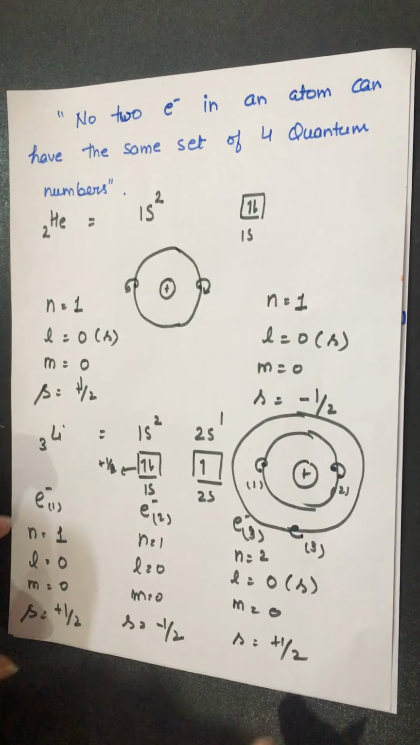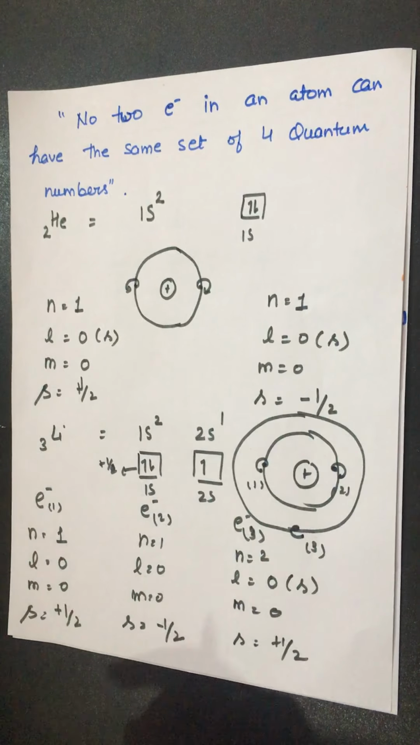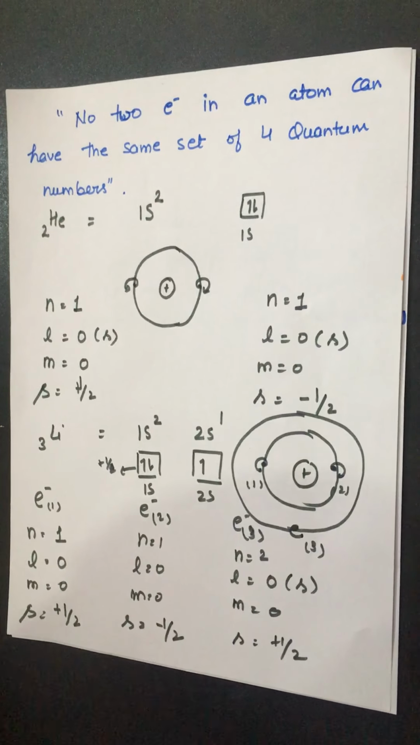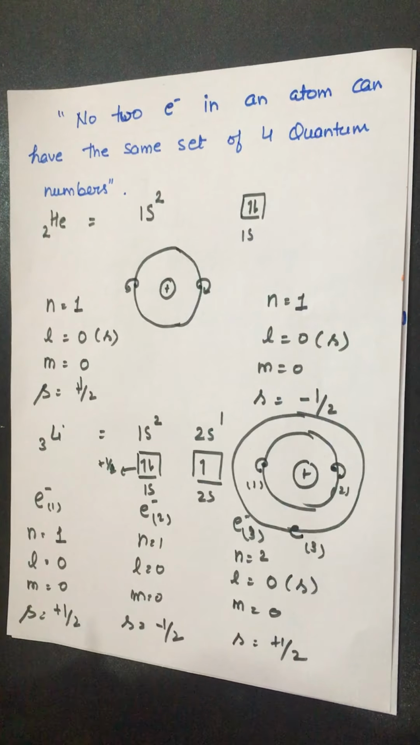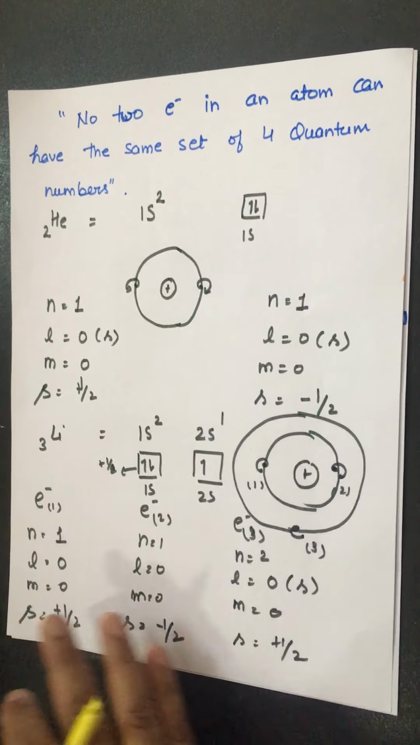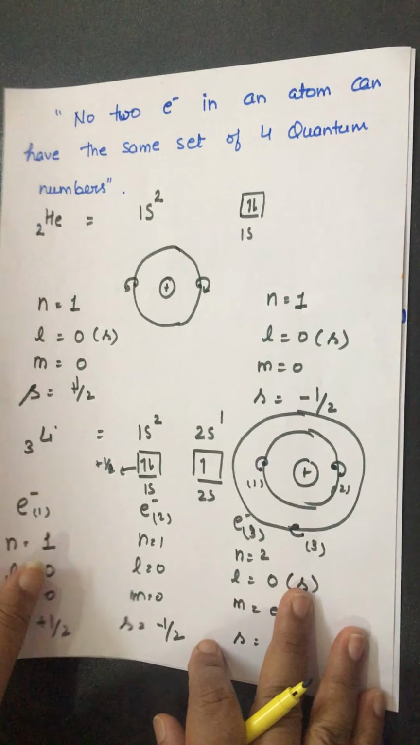Now look at the four sets of all the 3 electrons, it is entirely different. That is what I want to tell you, that in an atom all the electrons have 4 different sets of quantum numbers. This rule is given by Pauli. It is the Pauli exclusion principle.